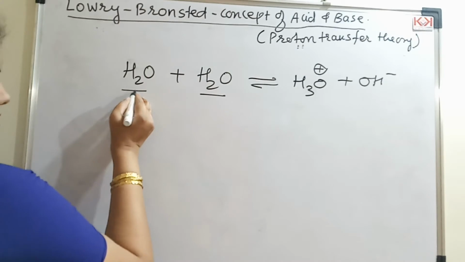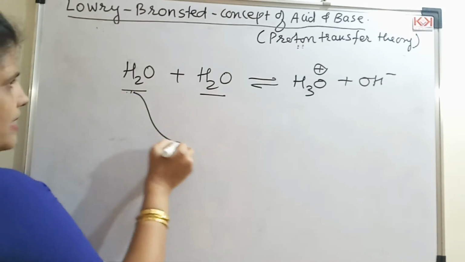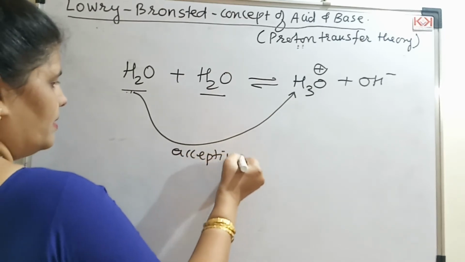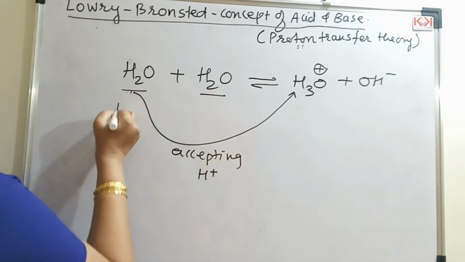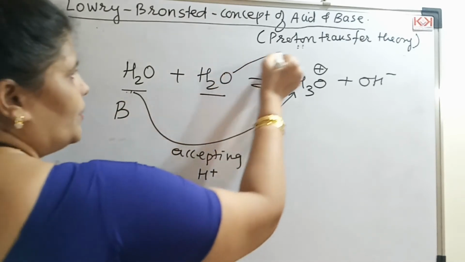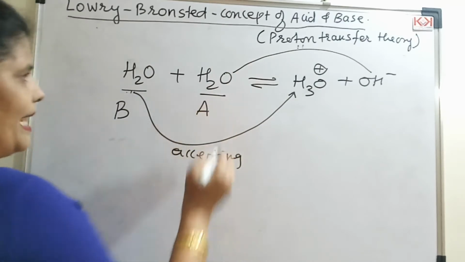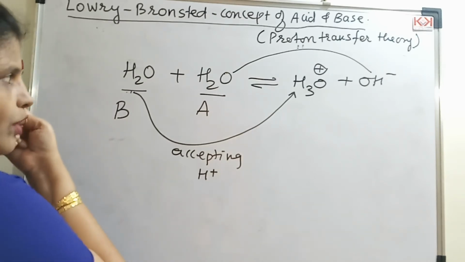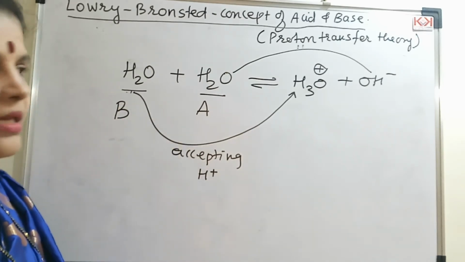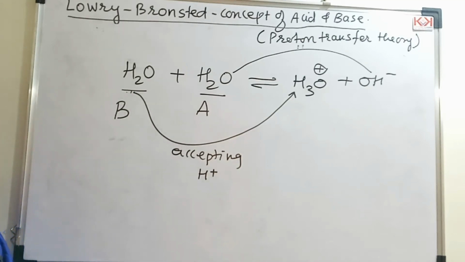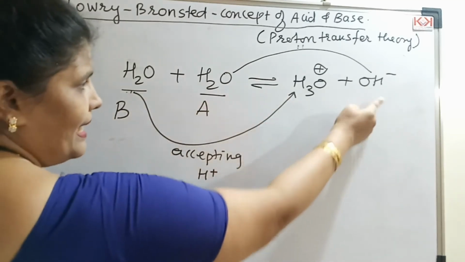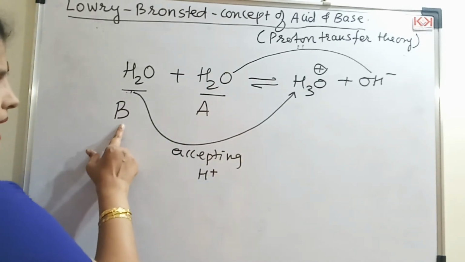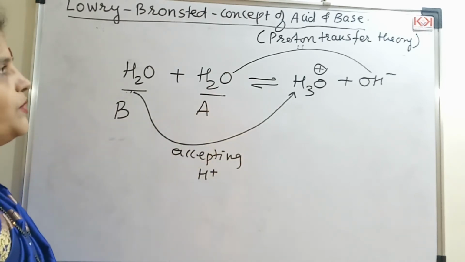So this water, suppose I call this 1, and it is forming this. What it is doing? It is accepting the proton, so here I will call this base. Here it is donating the proton, so I will call this acid. There are labeling techniques which can be used to detect or find out which water molecule will act as acid and base. So this is the best example: water plus water, hydronium and hydroxide ions are formed. So here in this reaction we have this as base. You can have this as acid and this as base. It's up to you, right?